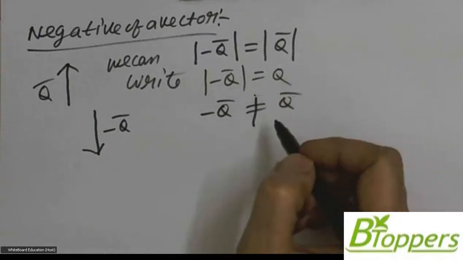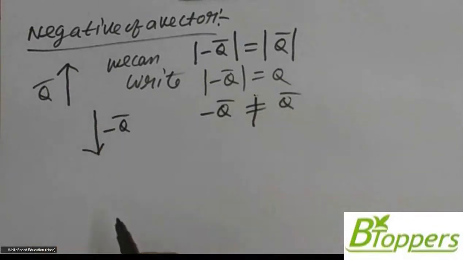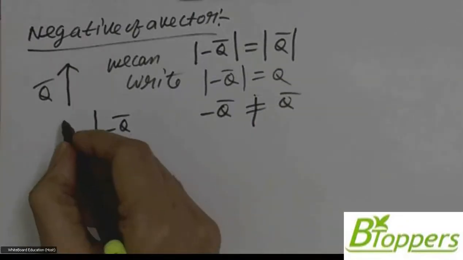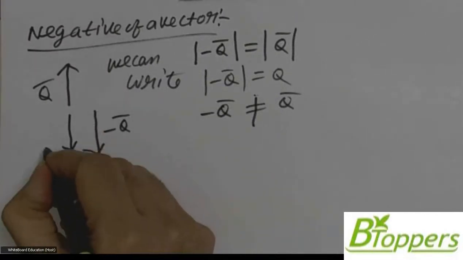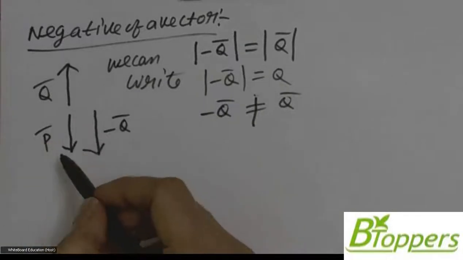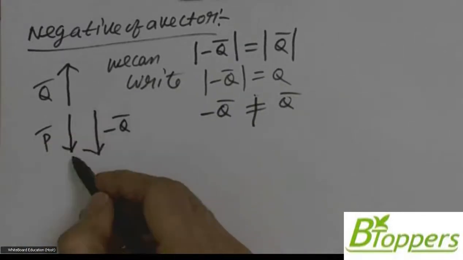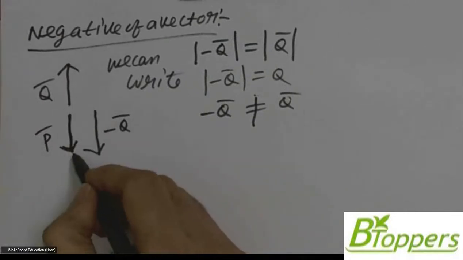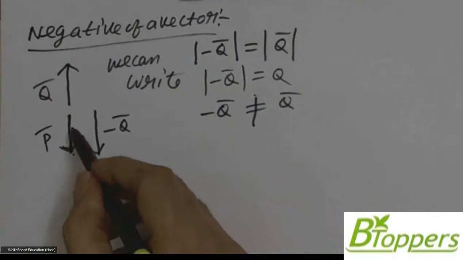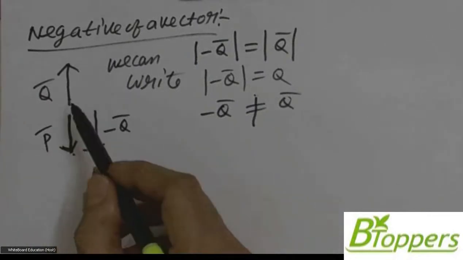Suppose two vectors p bar and q bar have same magnitude but act in opposite directions as indicated in the figure. That means direction of p bar is opposite to direction of q bar.